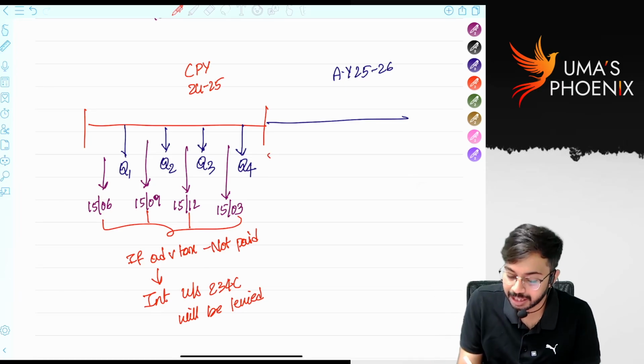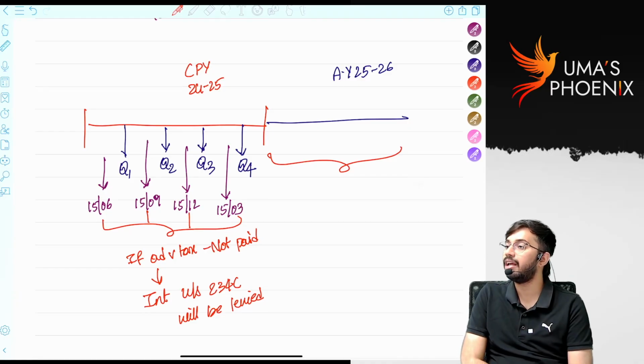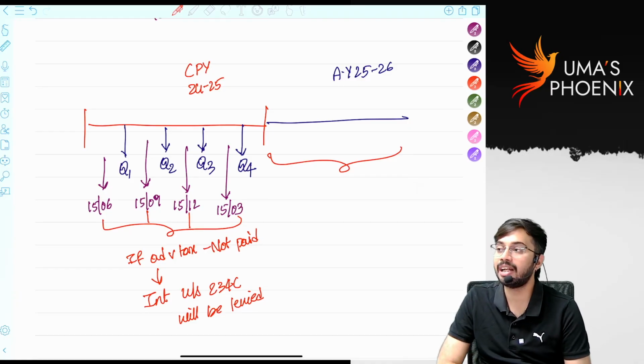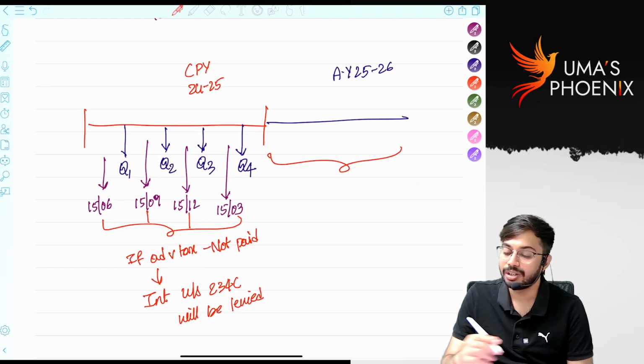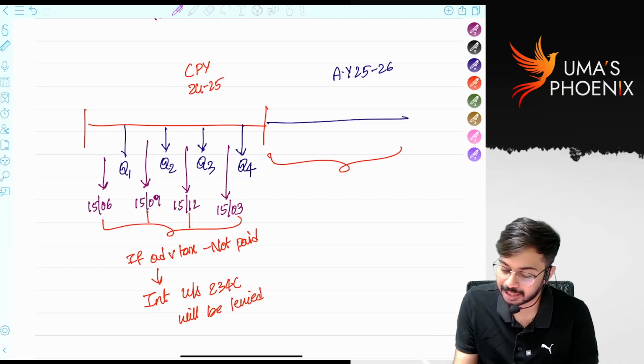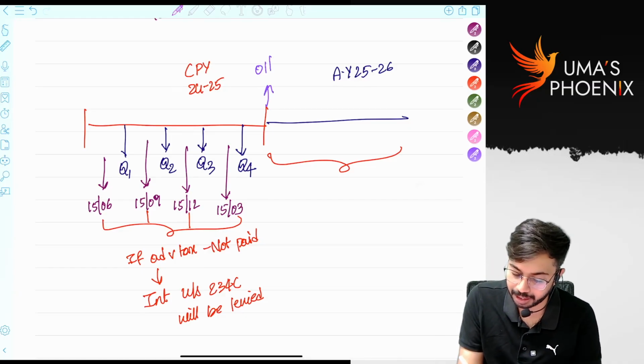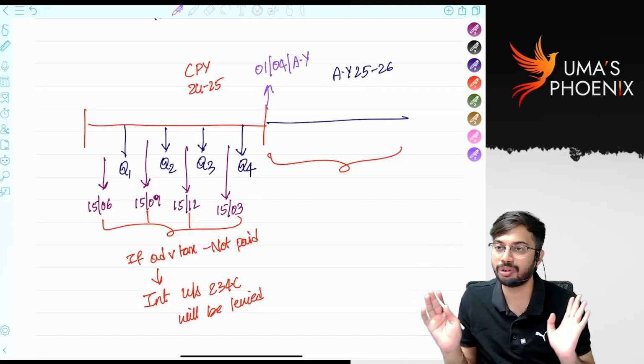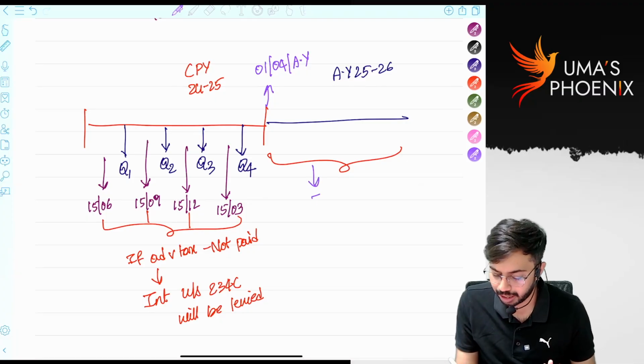Sir, for this period, if 234C interest is not levied, then interest is lost to the government, right? From 1st April of assessment year onwards, interest is levied, but not under section 234C. Interest will be levied under section 234B.